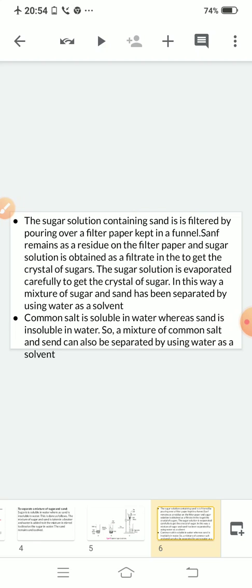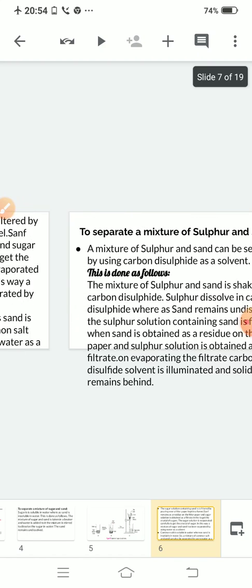And you will take a funnel and put filter paper in it and pour the solution into the funnel. What will happen? The salt will come out with the water and sand will remain as a residue on the filter paper. Like this, you can separate out the mixture of sand and salt.